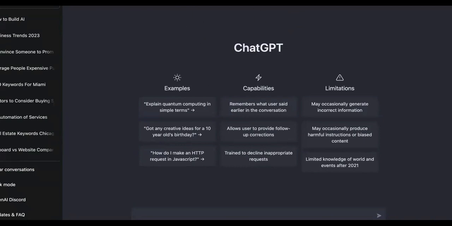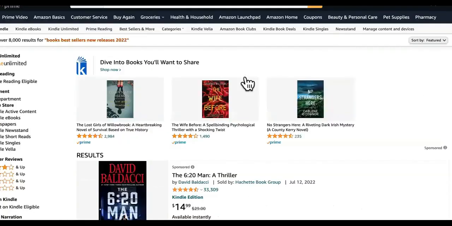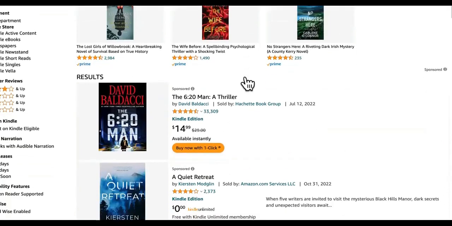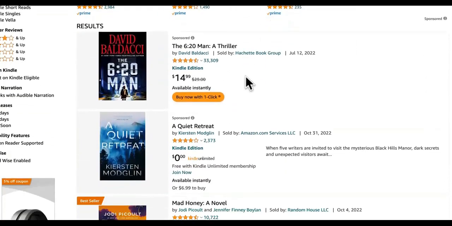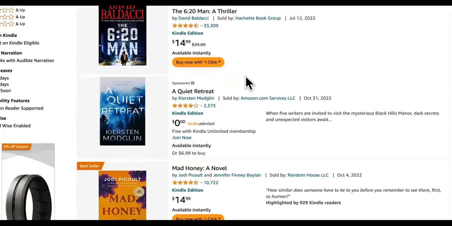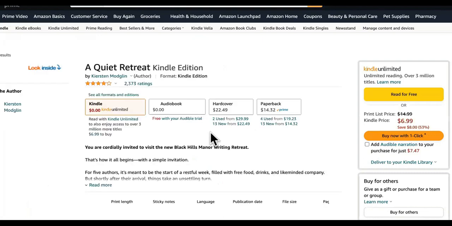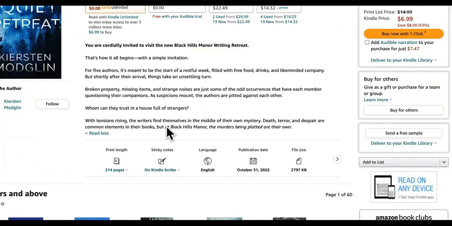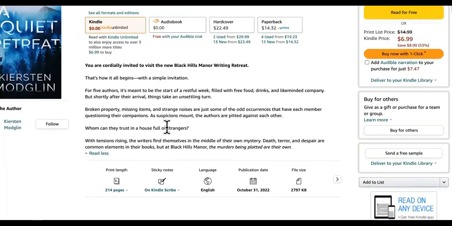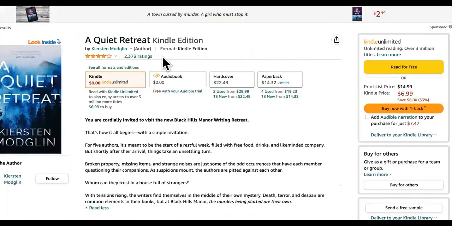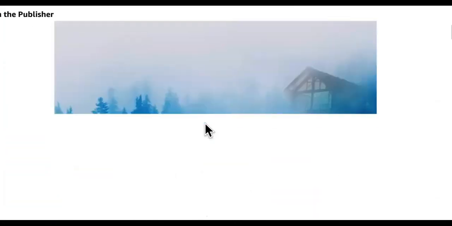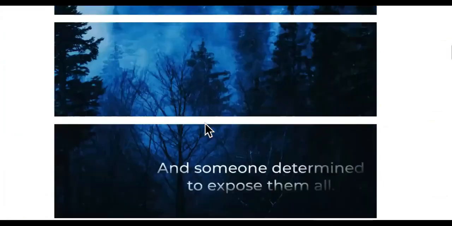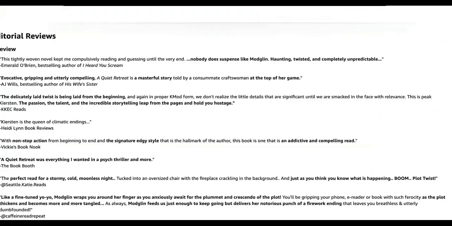All right, so we're going to use ChatGPT. Let me just give you an example. This is not going to be a book that I'm actually going to make, but I'm going to show you how you would do it if you want to make a book. You can do it off of any topic you want. It doesn't really matter. It's kind of like with the courses, you need the outline. So we're going to come in here. As you can see, this one has 2,373 ratings. We need to find the book outline or something like the chapters and all of that stuff.